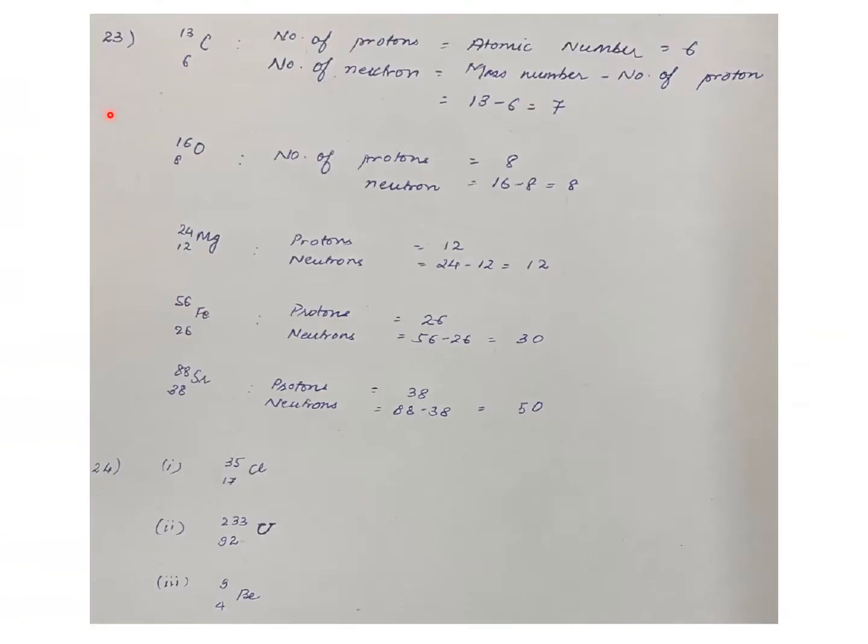Question number 2.3. How many neutrons and protons are there in the following nuclei? They have given a total of 5 elemental symbols, and you need to calculate the neutrons and the protons. Whenever you get the elemental symbol, first you calculate the number of protons, because that is already given.